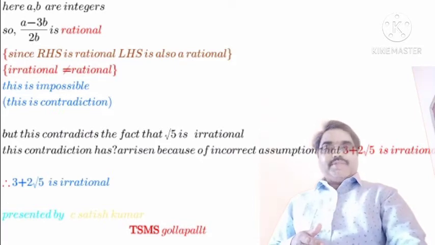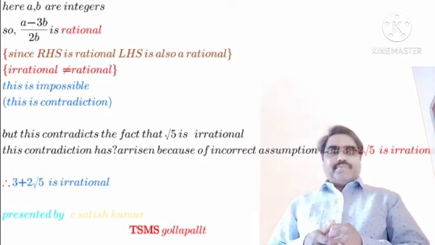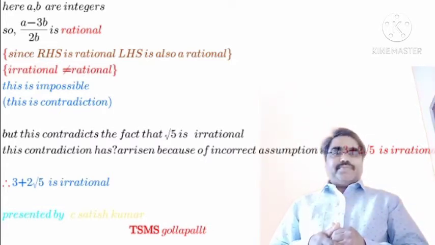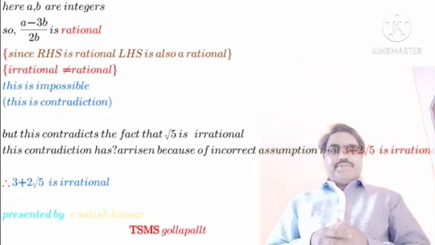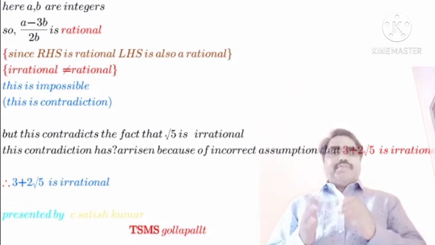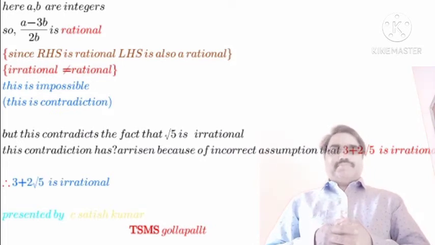Since we arrive at a contradiction, this contradiction is due to the wrong assumption. Our assumption is wrong, which means that 3 plus 2 root 5 is a rational number is false. Then we conclude that 3 plus 2 times square root of 5 is an irrational number.